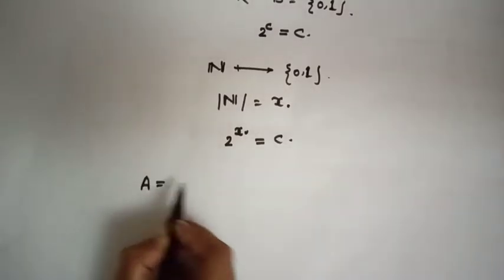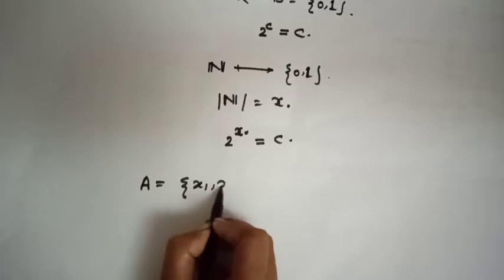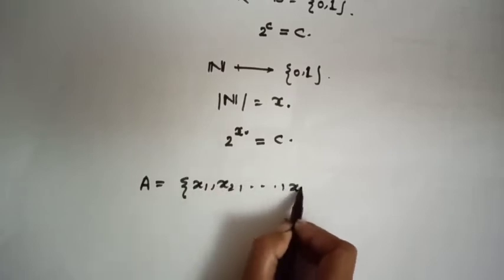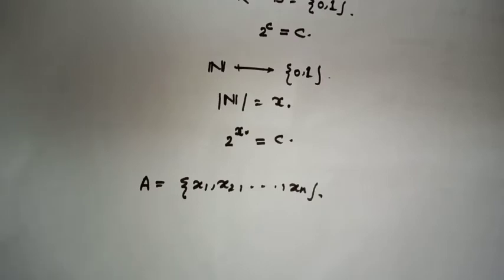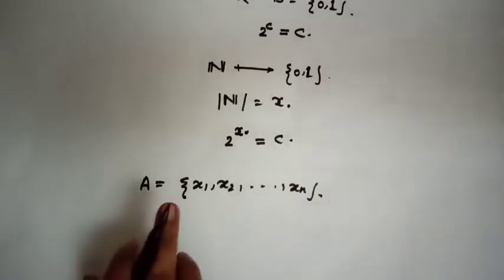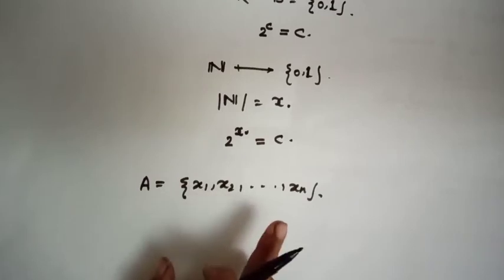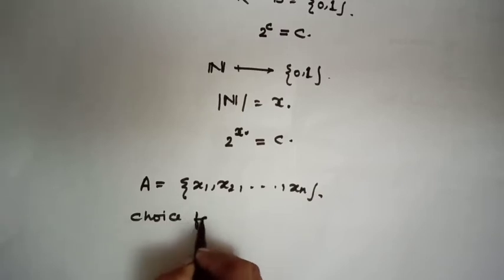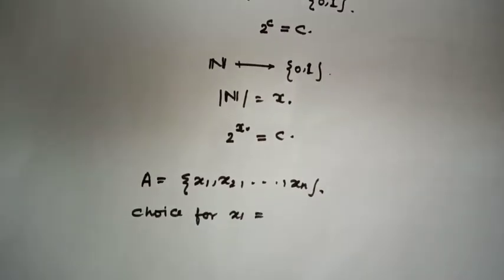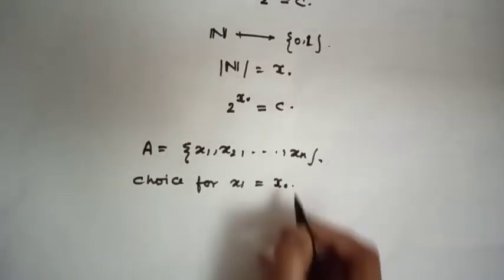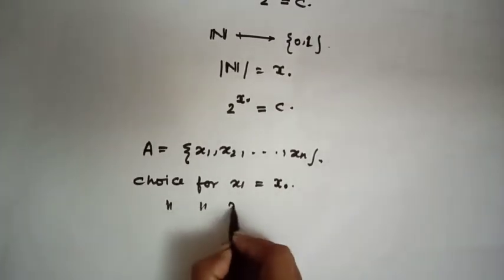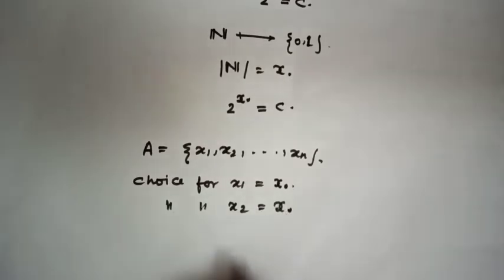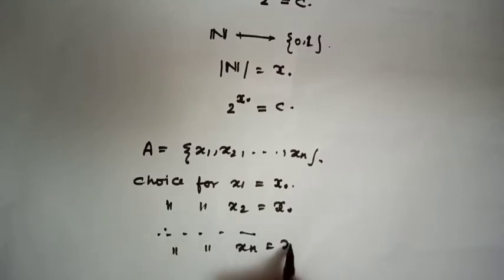So A can be {x1, x2, ..., xn}, and since it is a finite subset of natural numbers, x1 can be any natural number, and the choice for x1 is the cardinality of natural numbers, which is alif naught. Choice for x2 is also alif naught. Similarly, the choice for xn equals alif naught.